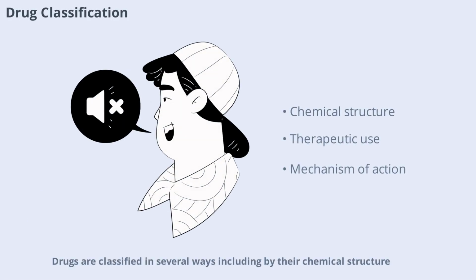Drugs are classified in several ways, including by their chemical structure, the way they work in the body, or the diseases they treat. For instance, antibiotics fight infections, while analgesics relieve pain. This classification helps healthcare professionals choose the right medication for each patient and ensures safe and effective treatment. By understanding drug classes, we can better predict how a drug will act and what side effects might occur.